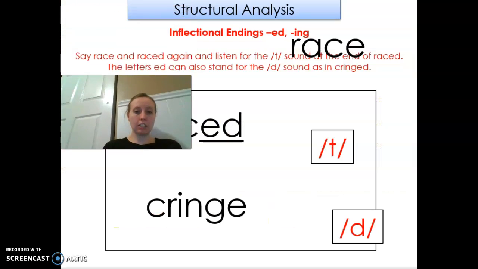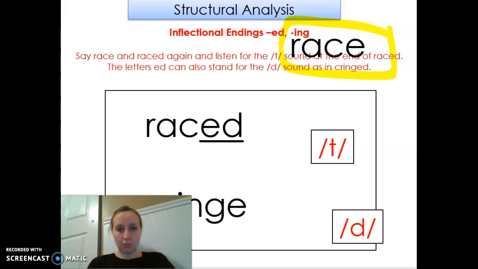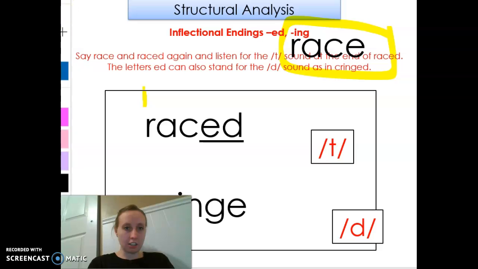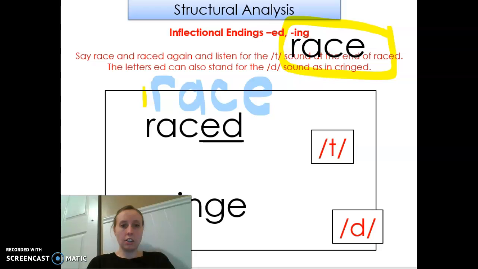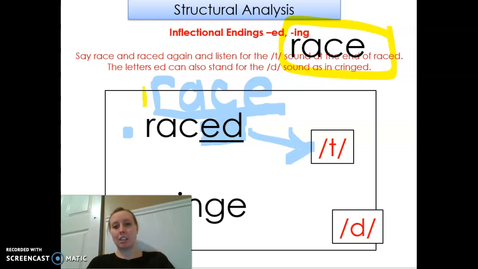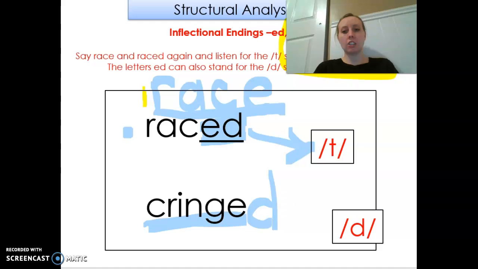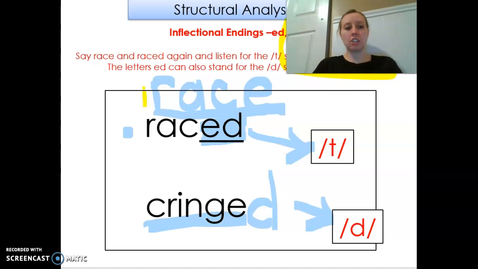Okay, nice job. So let's talk about this really quickly. I did not know this was going to be up here, so let me write that in a darker color. Okay, so this is the word race. Now, if I put it in the past, it would be raced. Do you hear that even though it has an ED, it says t? Raced. Okay, now let's look at another one. This is cringe. If I put ED, it would be cringed. Do you hear how it says d? Cringed.